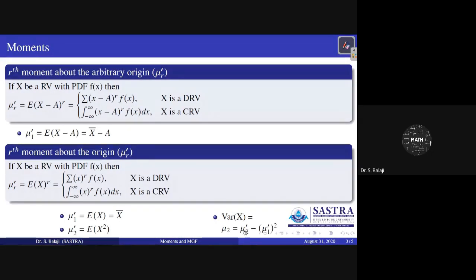Therefore, E of x square is nothing but mu dash 2, and E of x whole square is mu dash 1 whole square. That is the variance here.